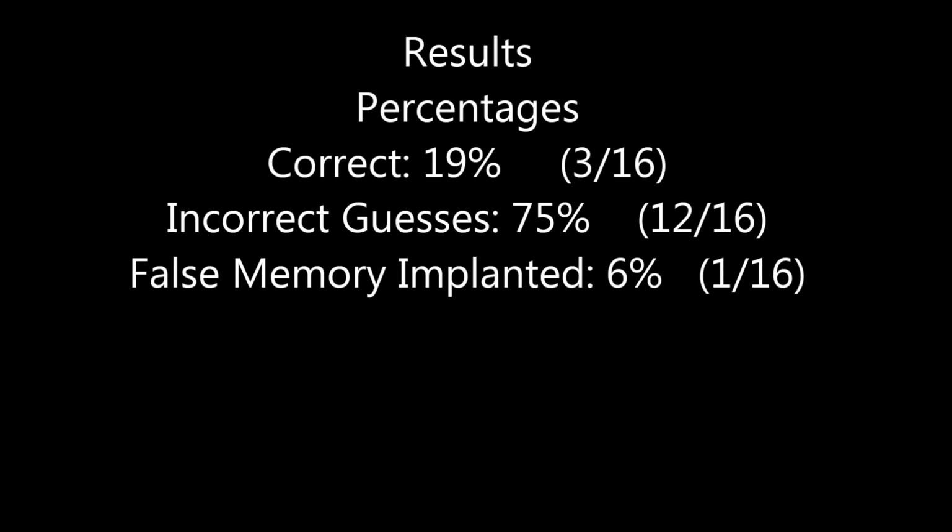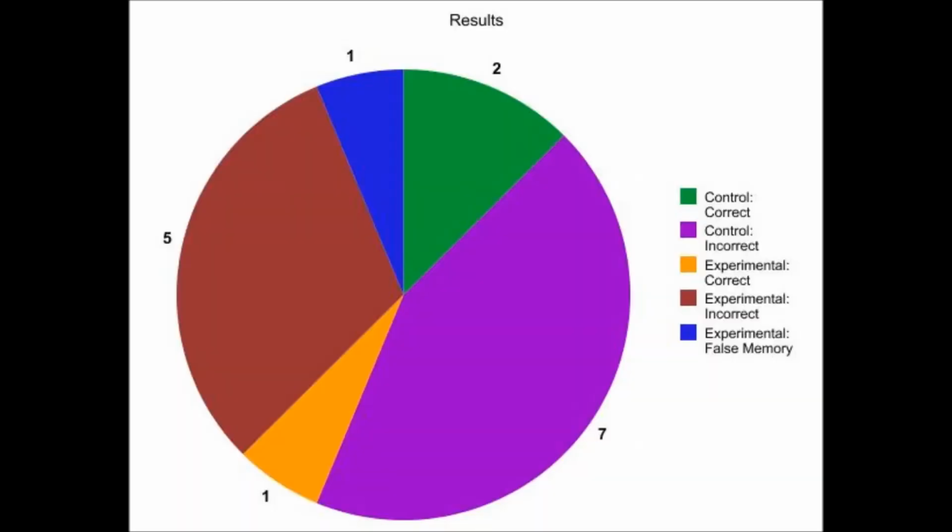These results are preliminary, but we can still draw several conclusions from them. We can conclude that a 1-week wait period between the first and second test may have made it too difficult for subjects to retain specific information, whether it be true or false. Our 1 test subject does show potential for our idea of creating false memories, but more tests would need to be done to truly prove our hypothesis.